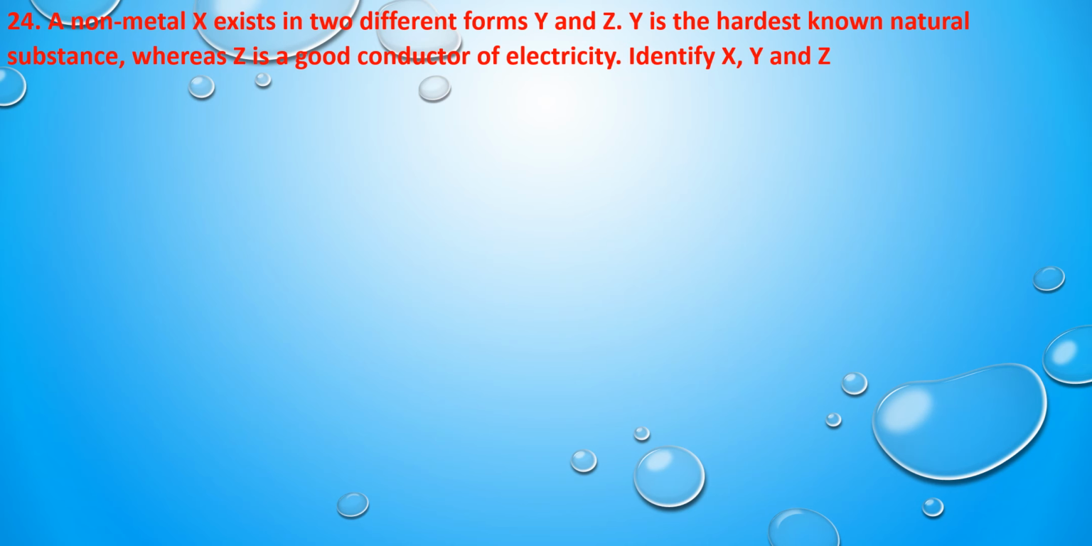The element which exhibits allotropy here is carbon. So X is carbon. Y is diamond because it is the hardest known natural substance present in nature. And the allotrope of carbon which is a good conductor of electricity is graphite. So Z is graphite. X is carbon, Y is diamond and Z is graphite.